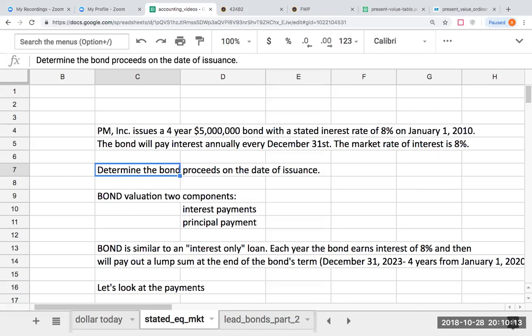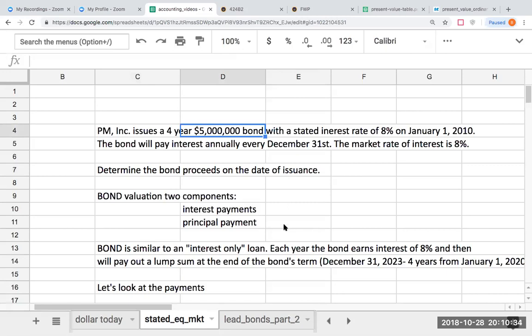There is an interest component, meaning it's going to be paying interest every year, or 8%, because it has a stated rate of 8% times 5 million, or 400,000 per year. But also it's going to pay me $5 million at the end of 4 years.